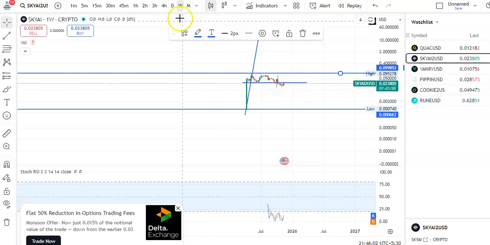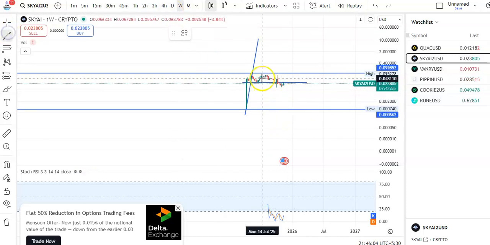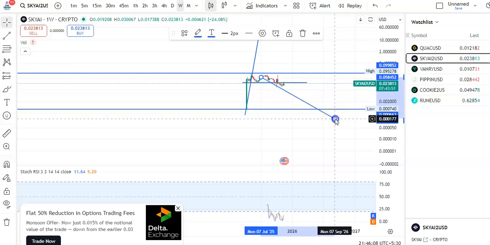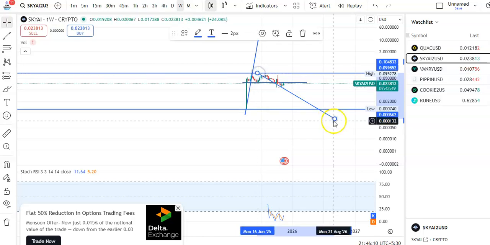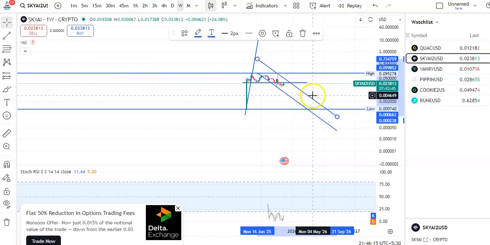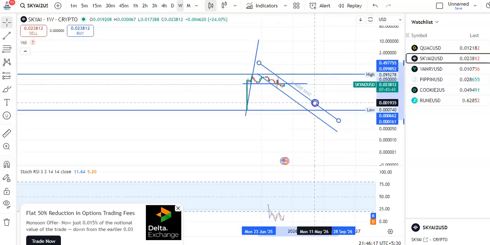So support has been broken, so candles may fall continuously in this channel pattern. So this is the support trend line. Okay, so you can see that now it may continuously fall in this channel pattern. So this is the resistance trend line.